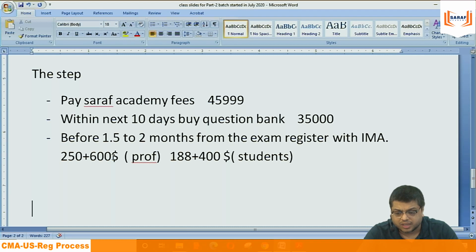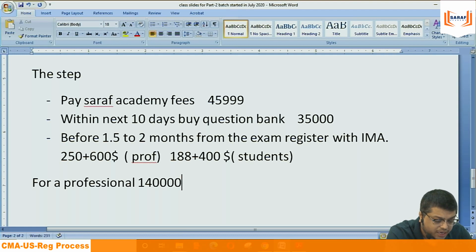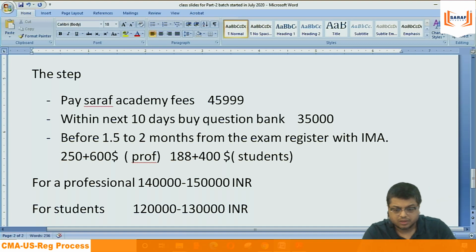It comes to around 140 to 150. For that reason, I always say for a professional, 1,40,000 to 1,50,000 INR. For students, 1,20,000 to 1,30,000 INR. But in this, only one thing is constant: 45,999.